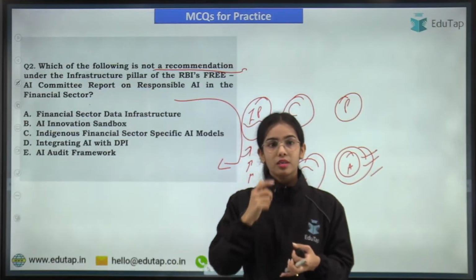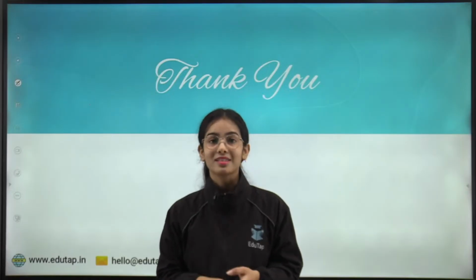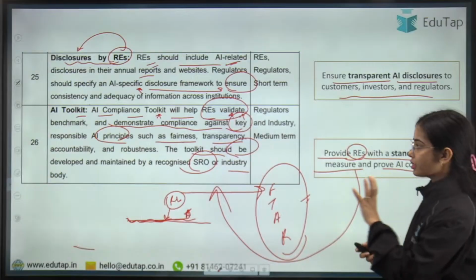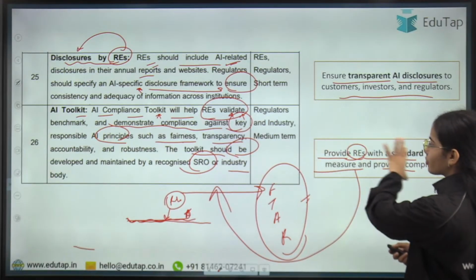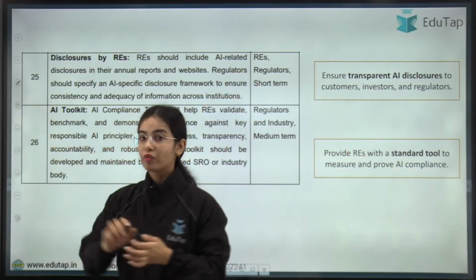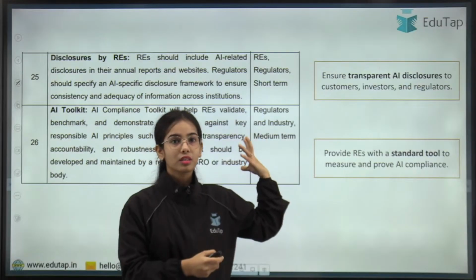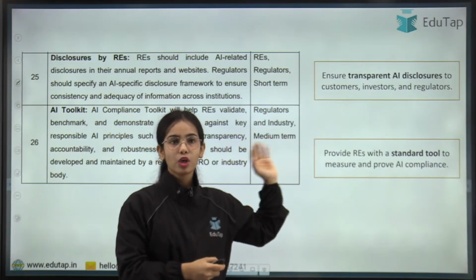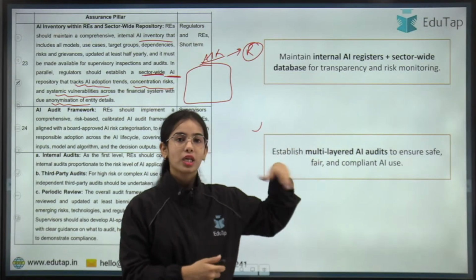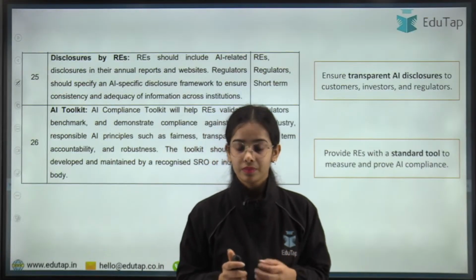Okay. Any confusion, anyone? All clear? All clear. Nice. Thank you, everyone. For each and every recommendation, I have provided a single line, so that when you are revising, you can take the help of these single lines to understand the whole idea. Basic reading can be done of all the recommendations, and these single points can be studied, so that at last you are able to revise in a good manner. This is the idea.